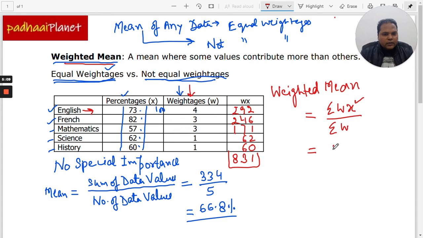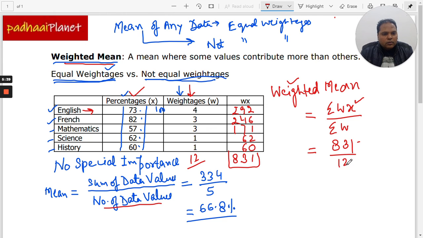In the case of the weighted mean, we do not divide this with the total number of data values like we did before. What we do is divide it by the sum of the weightages. That's 4 and 3, 7, 7, 10, 11, and then we have 12.